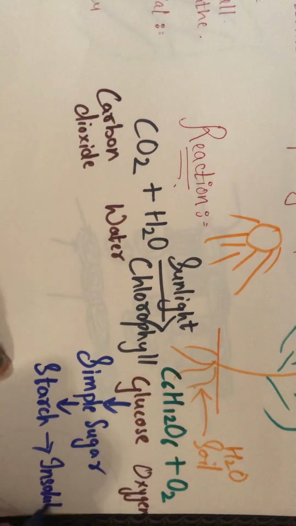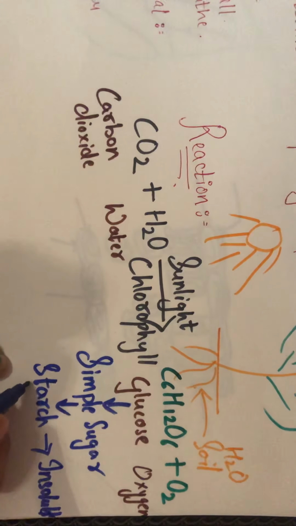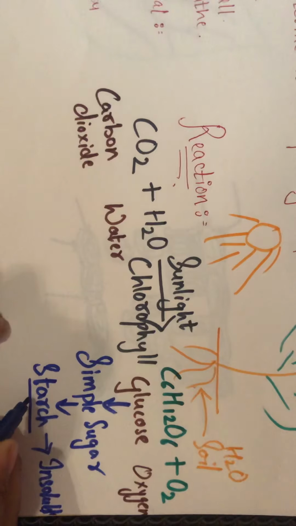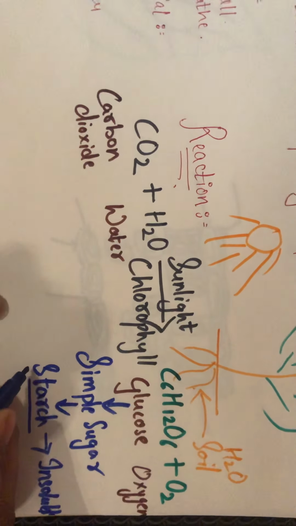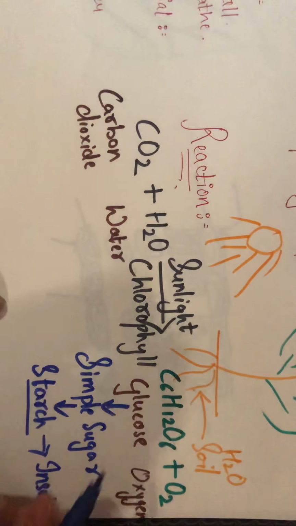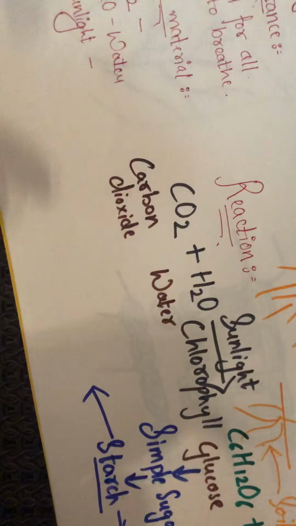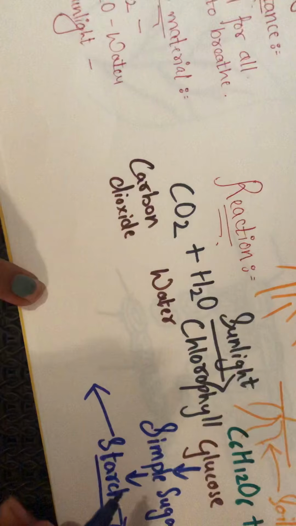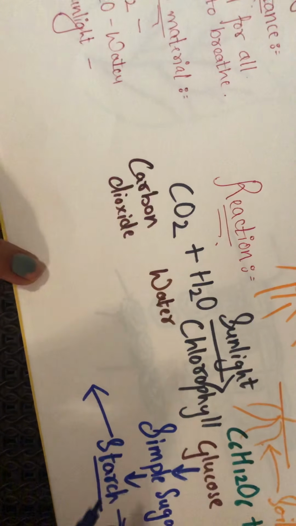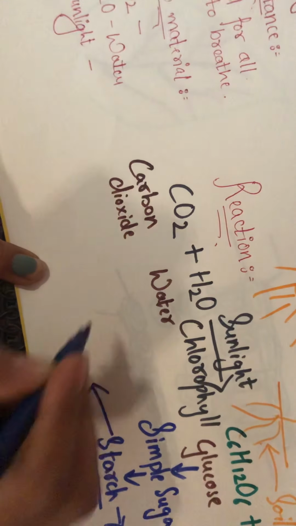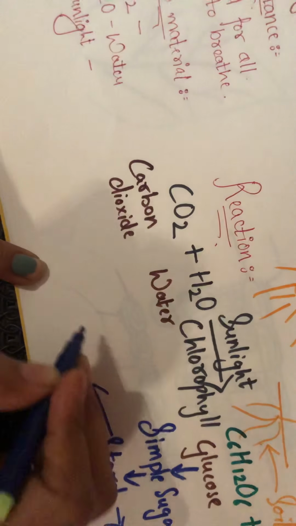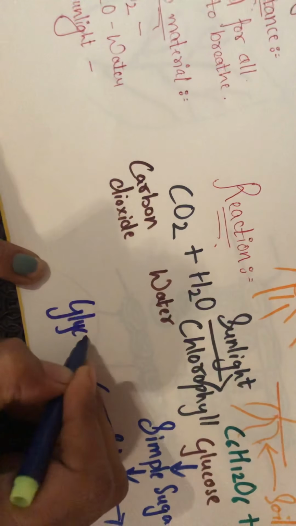This starch is insoluble in nature, and it gets reserved in the plant body. This starch, this carbohydrate, is also eaten by animals, wherein in our body it is stored in the form of glycogen.